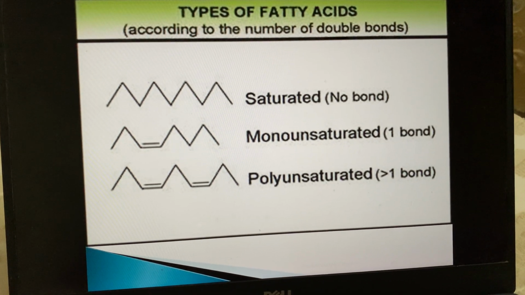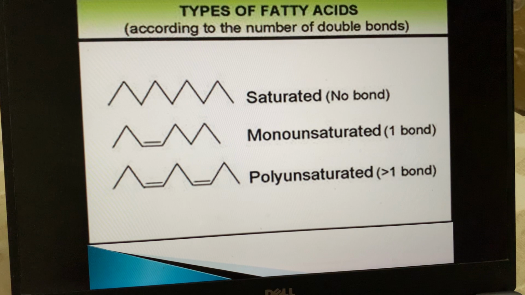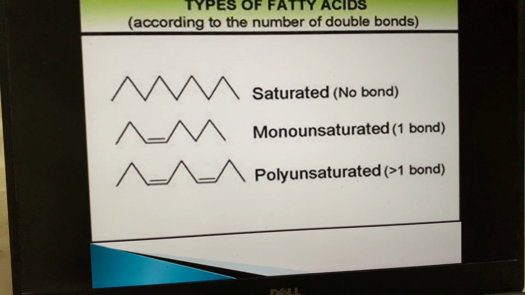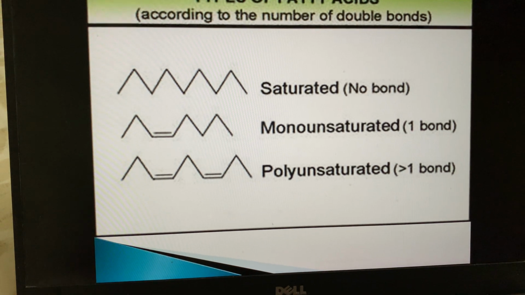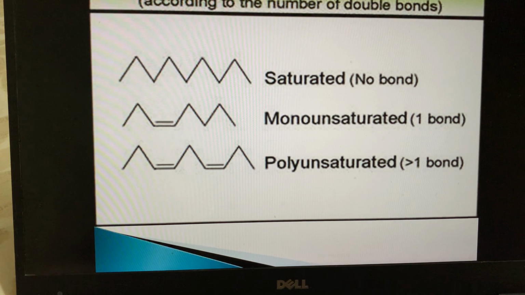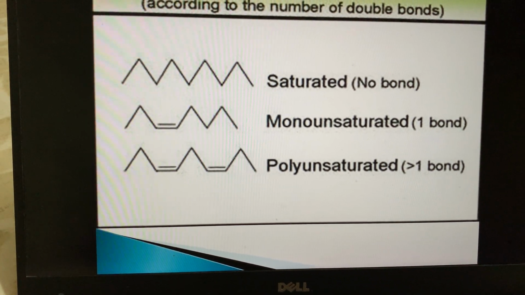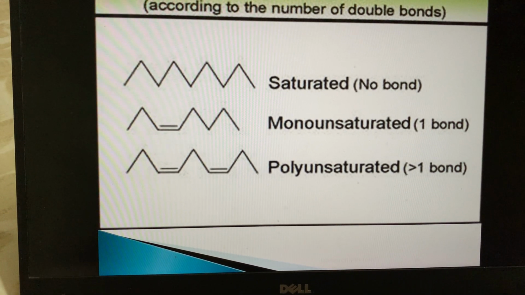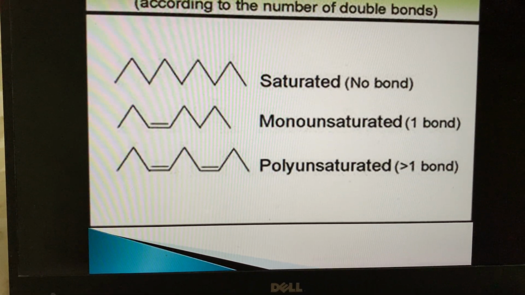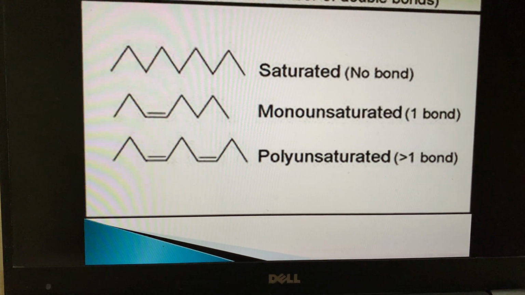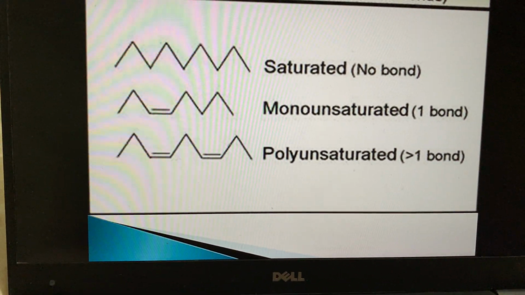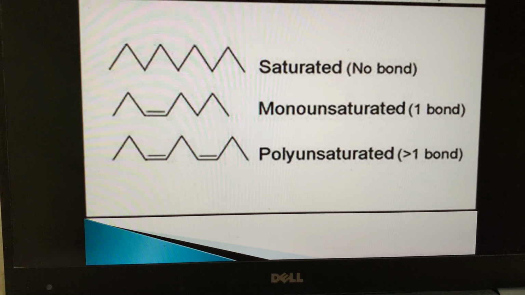Types of fatty acids according to number of double bonds. Saturated is at the top, with no double bond, and then there is unsaturation. Unsaturation means hydrogen can be added, with one double bond, and there is polyunsaturation with more than one double bond. There are two double bonds and they are not adjacent double bonds. There is one methylene group in between the two carbon double bonds.